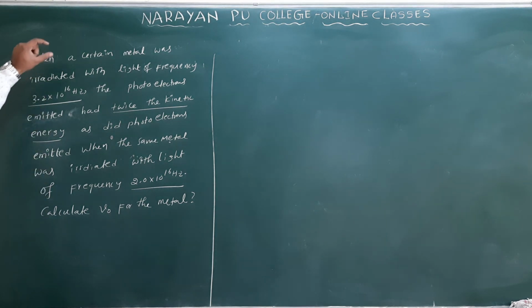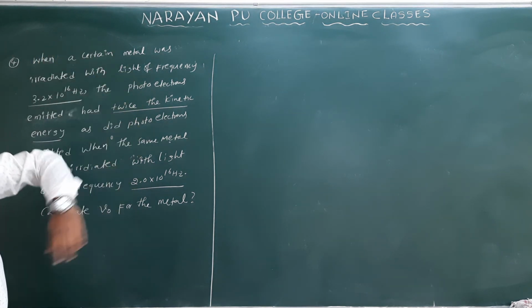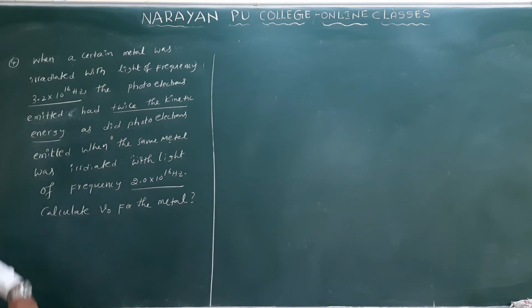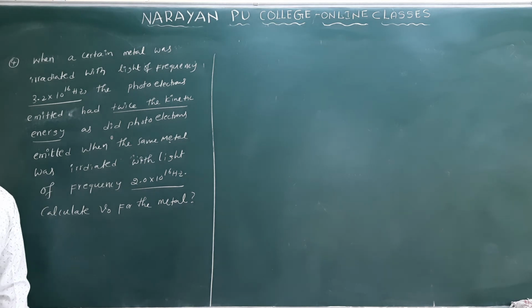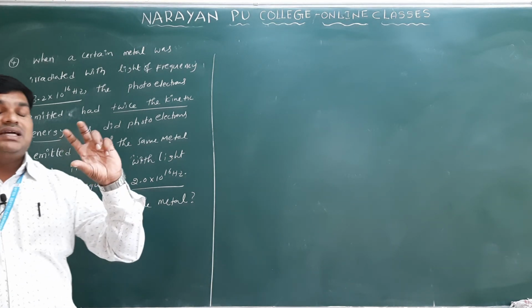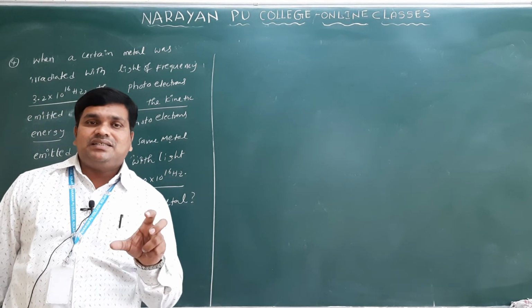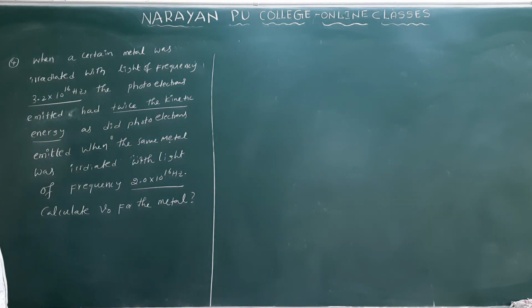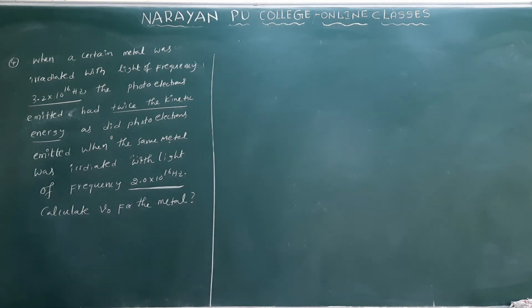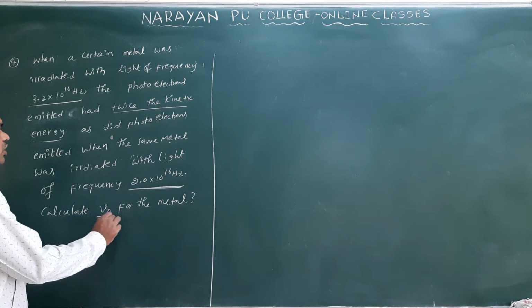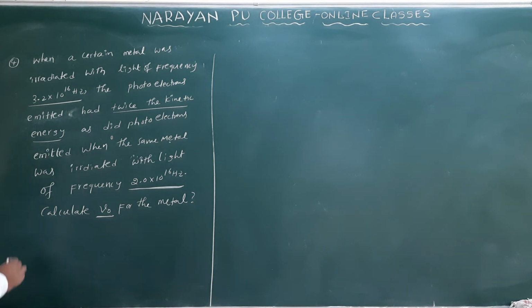What is given first? A metal irradiated with the light of frequency. So metal frequency is there, that is 3.2 into 10 power 16 hertz only. The photoelectrons are emitted. They are having twice the kinetic energy. The kinetic energy becomes 2 times only. And the photoelectrons emitted when the same metal was irradiated with a light of frequency, how much we have? 2.0 into 10 power 16 hertz. Calculate the nu naught for the metal. Okay. So they are asking nu naught only.